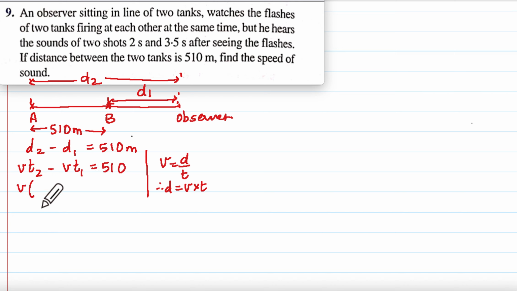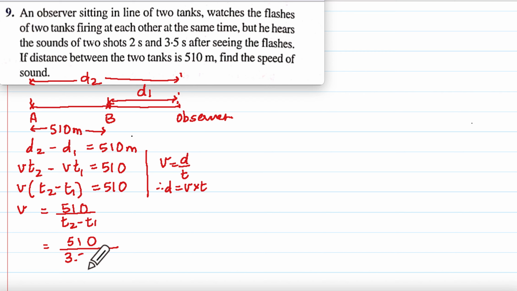V is common, so v into (t2 minus t1) comes out to be 510, and so v will be equal to 510 divided by t2 minus t1, which is 510 upon, t2 is 3.5 seconds and t1 is 2 seconds.